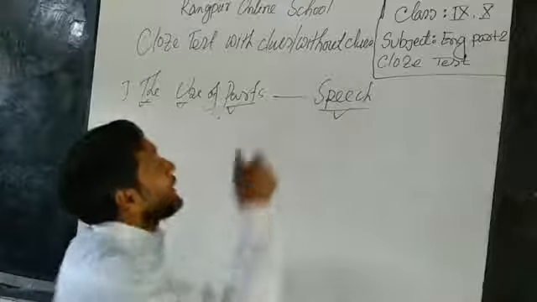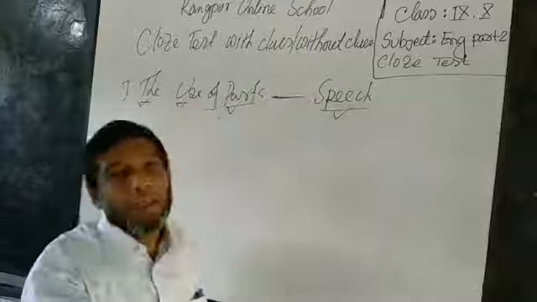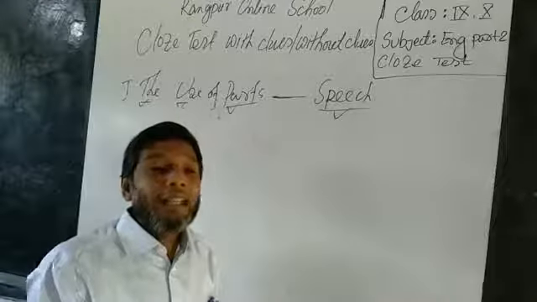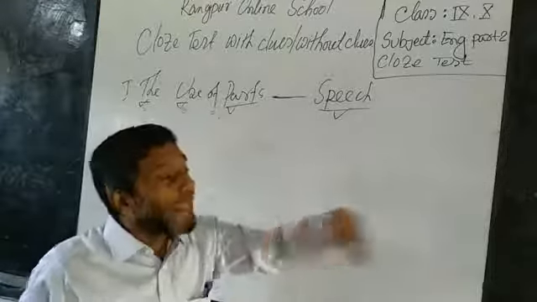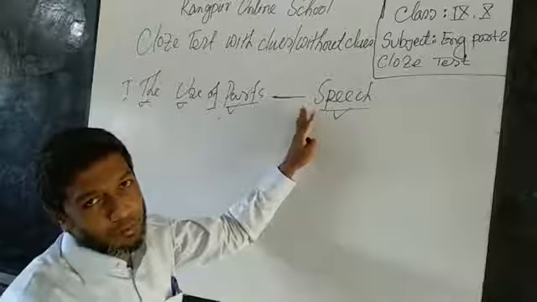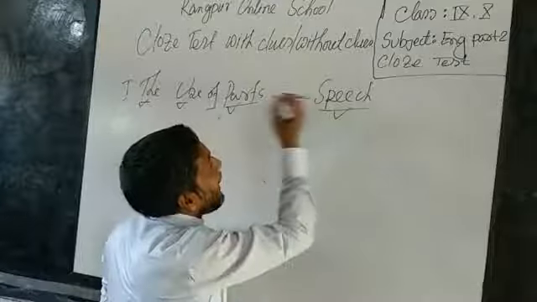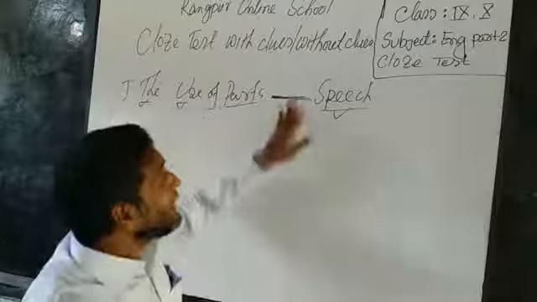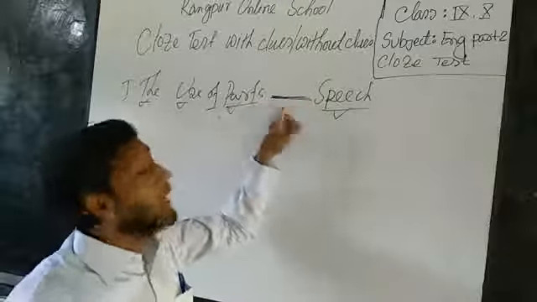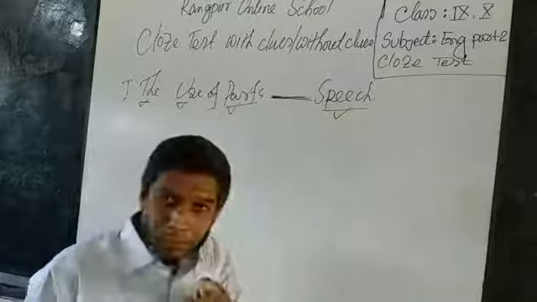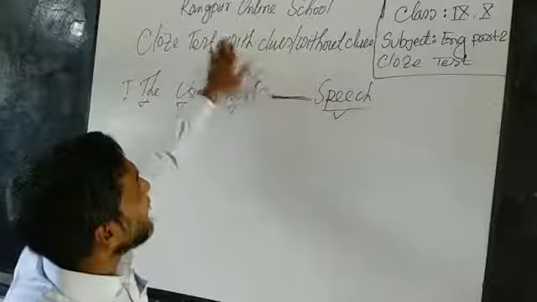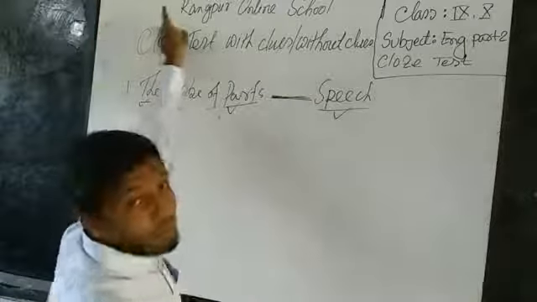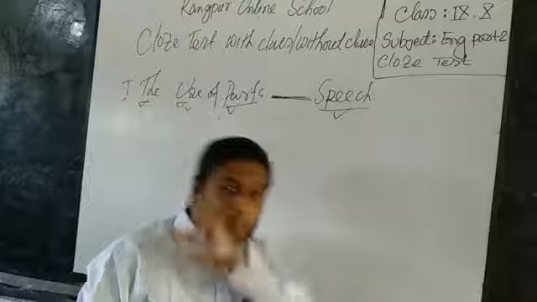I must know where the parts of speech may be used, because they have some special fixed rules in grammar. Where a noun is used, other parts of speech cannot be used in that position. Suppose, for example, I told you this place is fixed for a preposition. So in this position, you cannot use any other part of speech except a preposition. Especially in the cloze test with clues, over the box of the context, there are some words given in the box.